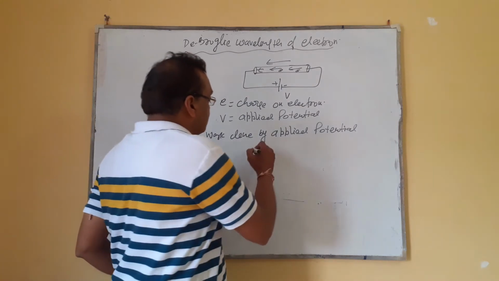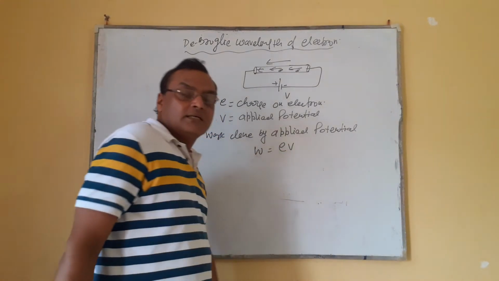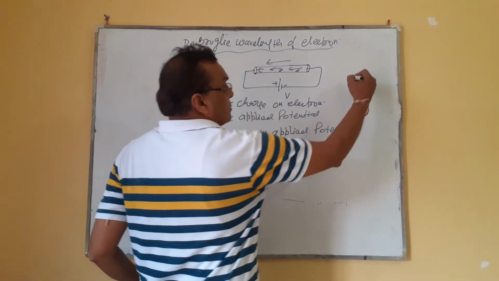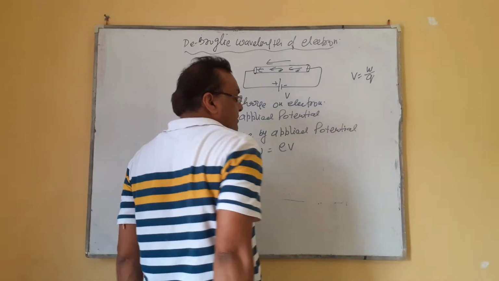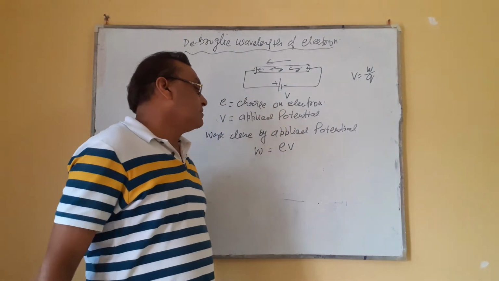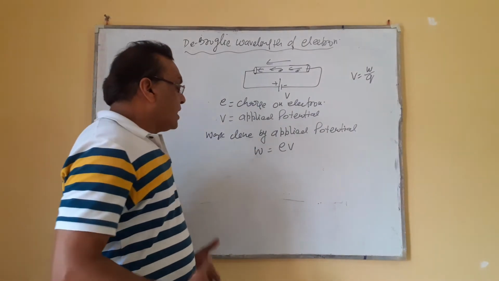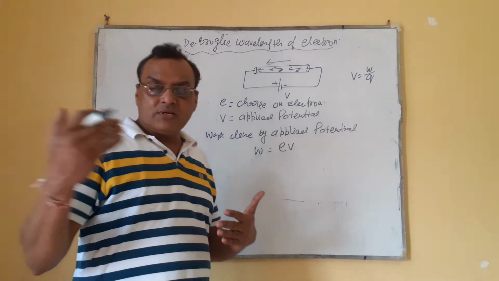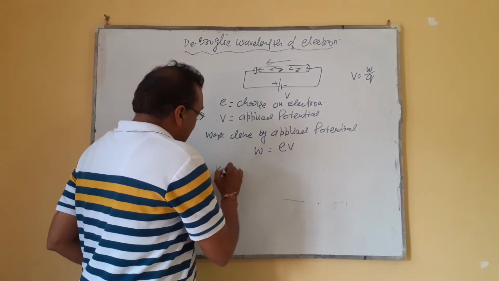The work formula, you know, is work equal to QV. Here we can write eV, because of the potential formula, work done by charge transfer. So in place of Q we have taken e. So work done is equal to eV. Now due to the work done, the electron starts to accelerate in the conductor. So what will be the kinetic energy?